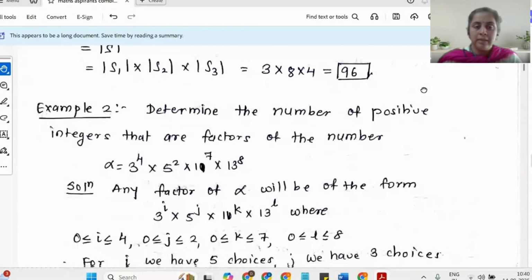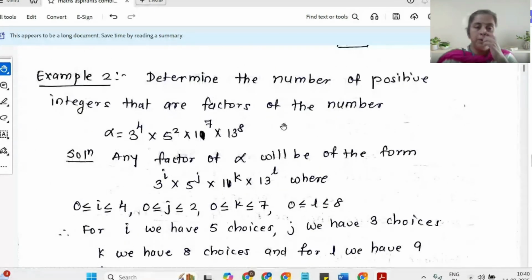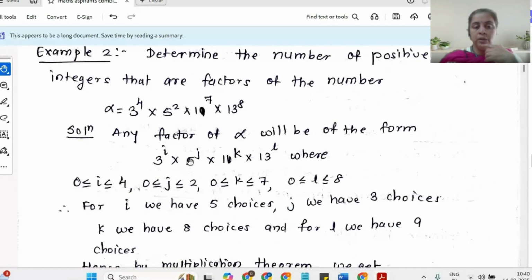Now here is another good example. Suppose my number alpha is expressed as 3 raised to 4 into 5 square into 11 raised to 7 into 13 raised to 8. The question is to find the number of positive integers which are factors of this number alpha. Any factor of alpha will have a power of 3, a power of 5, a power of 11, and a power of 13. So in general, any factor of alpha will be equal to 3 raised to i into 5 raised to j into 11 raised to k into 13 raised to l. That will be the format of any factor of alpha.